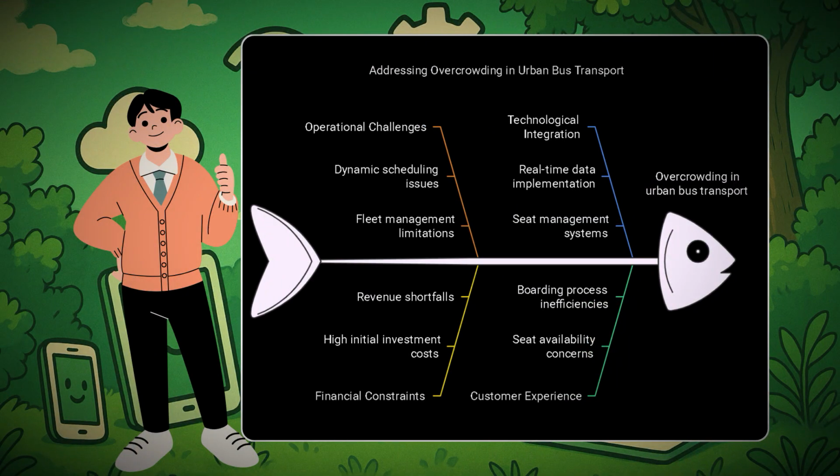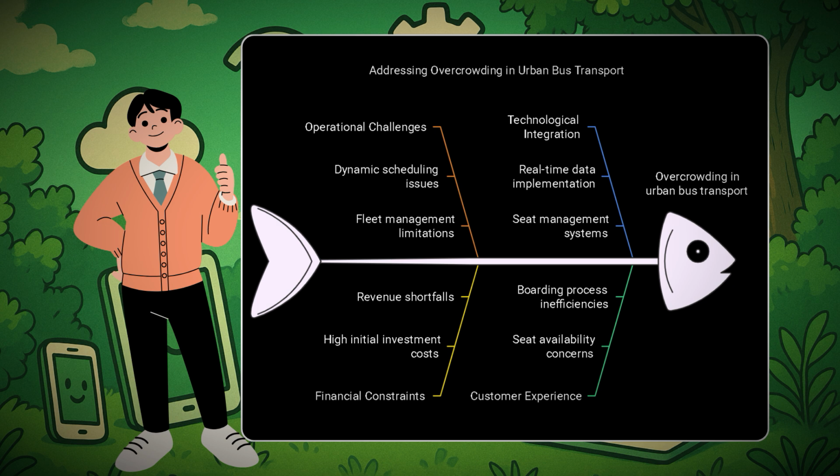This is about addressing overcrowding in urban bus transport, and what will be the challenges, because this will be a completely new market segment. So there will be operational challenges, dynamic scheduling issues like bus duration time on each bus stand, fleet management limitations like parking, and all such issues need to get solved, and revenue shortfalls, high initial investment cost, financial constraints, technological integration, real-time data implementation, and seat management.